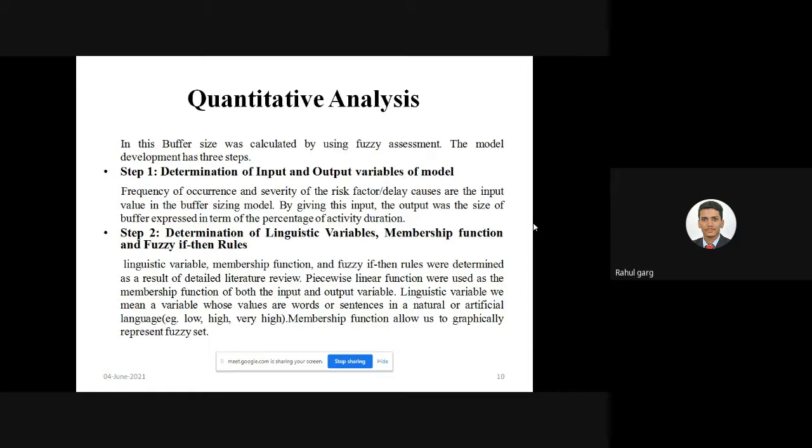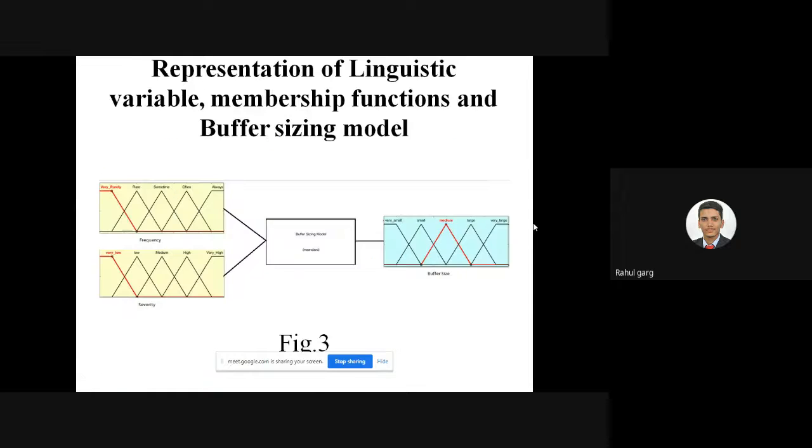In step 2, linguistic variables and membership functions were defined. Linguistic variables are those variables whose values are in words or sentences, like low, very high, high, medium. Membership functions allow us to graphically represent fuzzy sets. So this is how the buffer size model will look. The frequency and severity values are the input values for the model, and the buffer size is the buffer size for the total project duration or the activity.